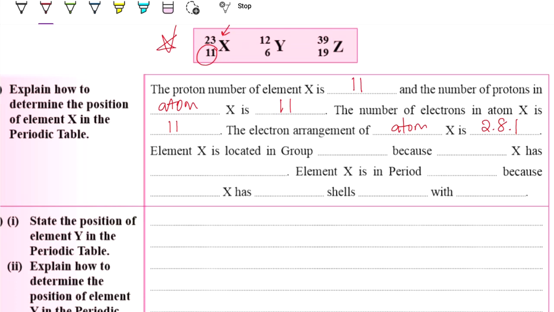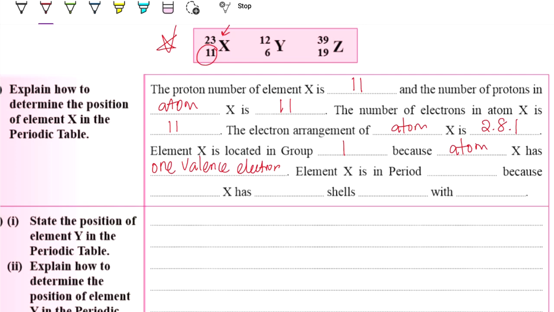Meaning that element X is located in group 1 because the atom X has 1 valence electron.